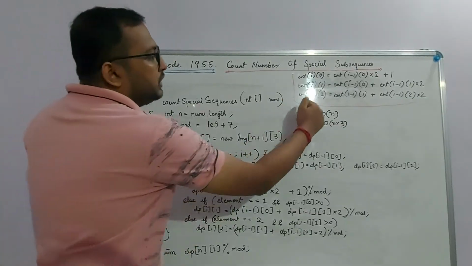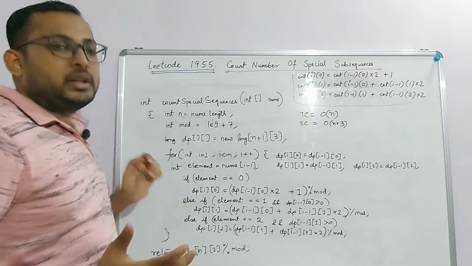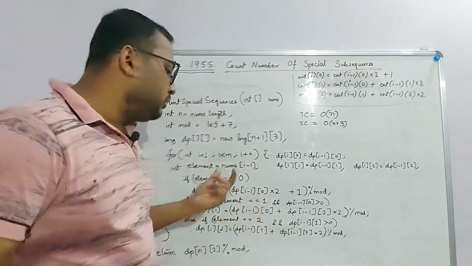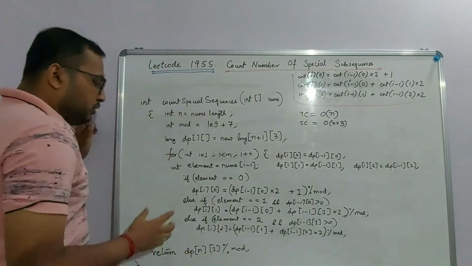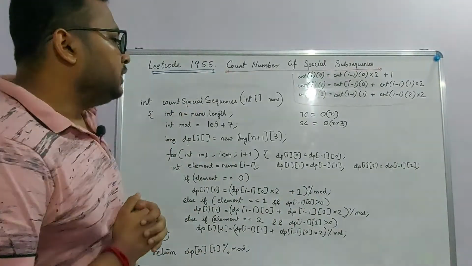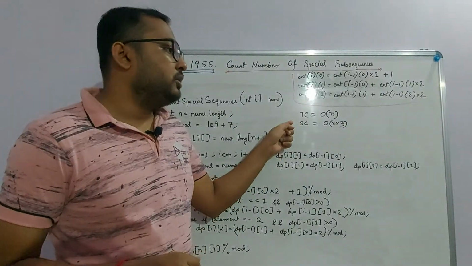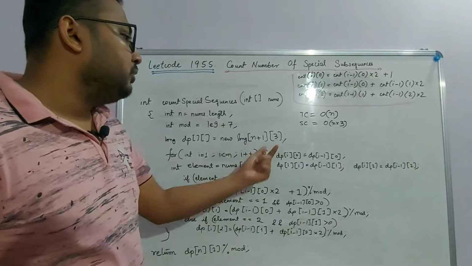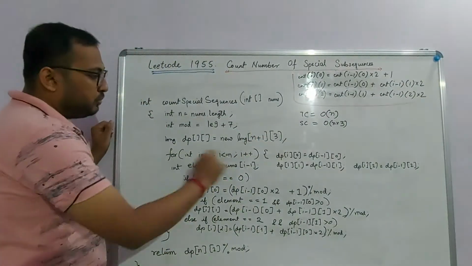We simply compute this equation again, but we also check that there should be some valid sequences that have zeros and ones. So which are those? They are nothing but the sequences ending with ones. That is dp of i minus 1, 1. So you just compute this and finally return the answer modulo this mod value. So the time complexity for the solution should be O of n, and the space complexity is O of 3n, because we have taken this 2D array. So the time complexity is linear as you are just looping through the array.